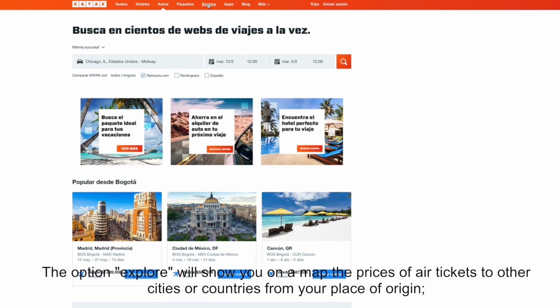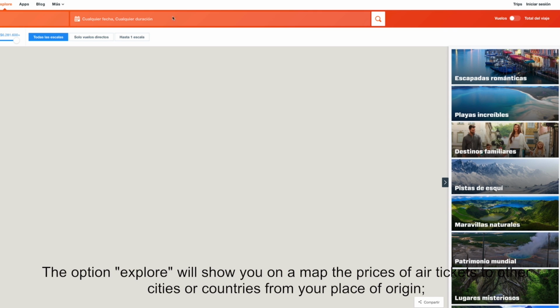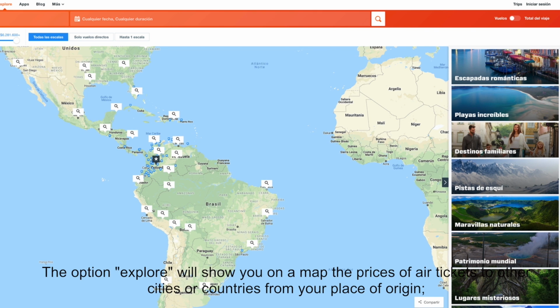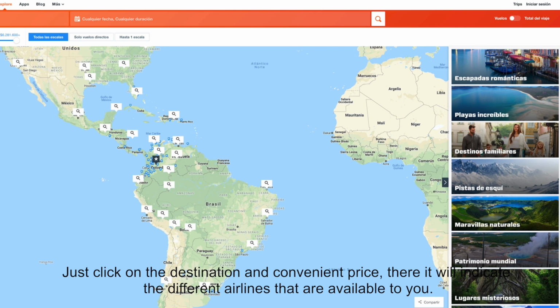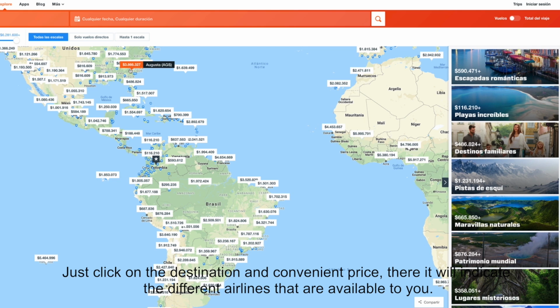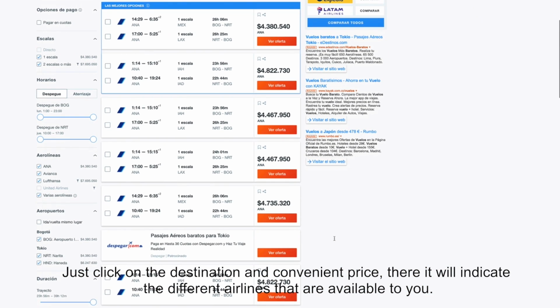The option Explore will show you on a map the prices of air tickets to other cities or countries from your place of origin. Just click on the destination and convenient price. There it will indicate the different airlines that are available to you.